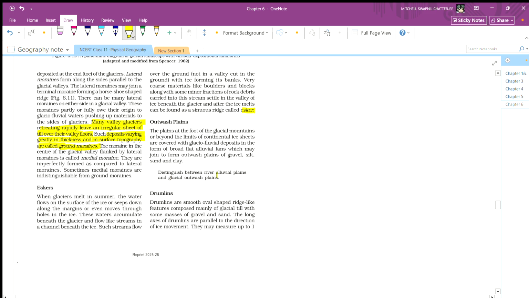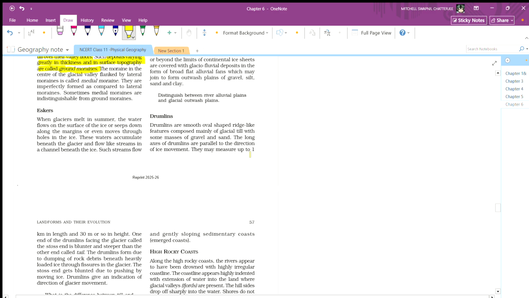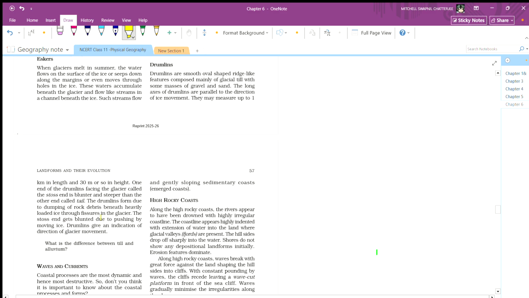Distinguish between river alluvial plain and glacial outwash plain. Drumlins. Drumlins are smooth oval-shaped ridge-like features composed mainly of glacial till with some masses of gravel and sand. Long axes of drumlins are parallel to the direction of ice movement. They may measure up to 1 kilometer in length or 30 meters or so in height.